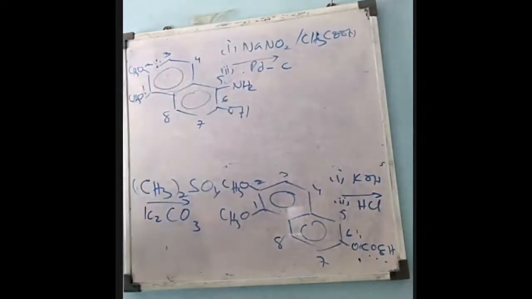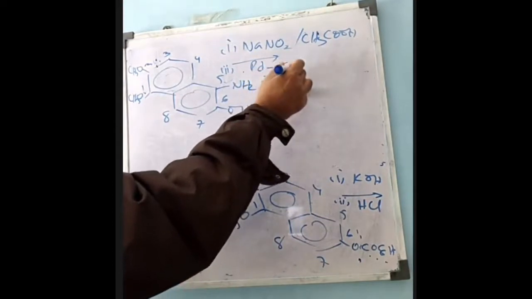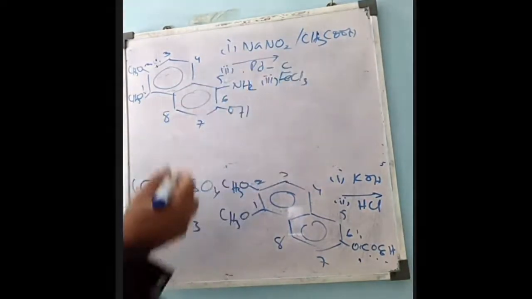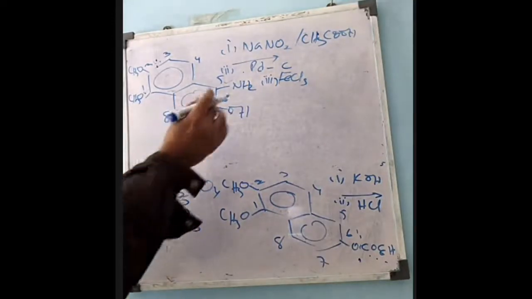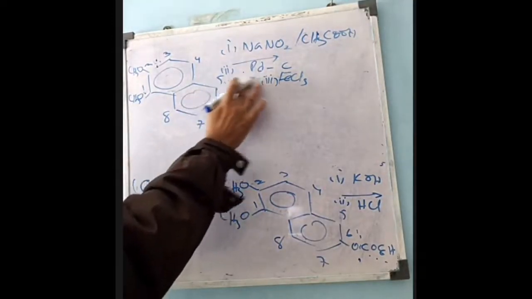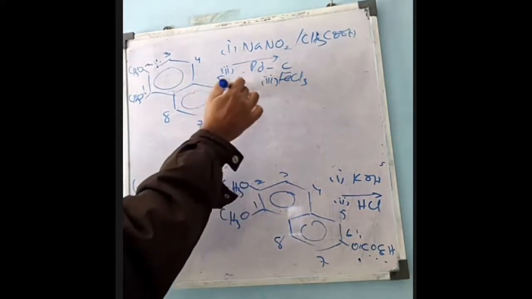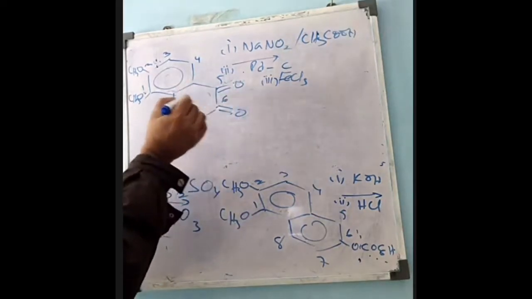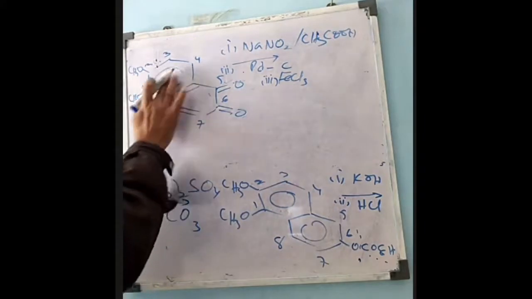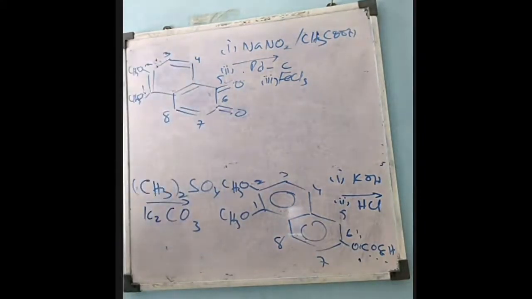I did write in one step or step by step, and then followed by, if you treat with ferric chloride, that is the oxidizing agent. So here both groups will be oxidized and we will get this compound. That is diketone. That is known as quinone. Which quinone? 1,2-quinone. Better to write in this way. So this compound is obtained.